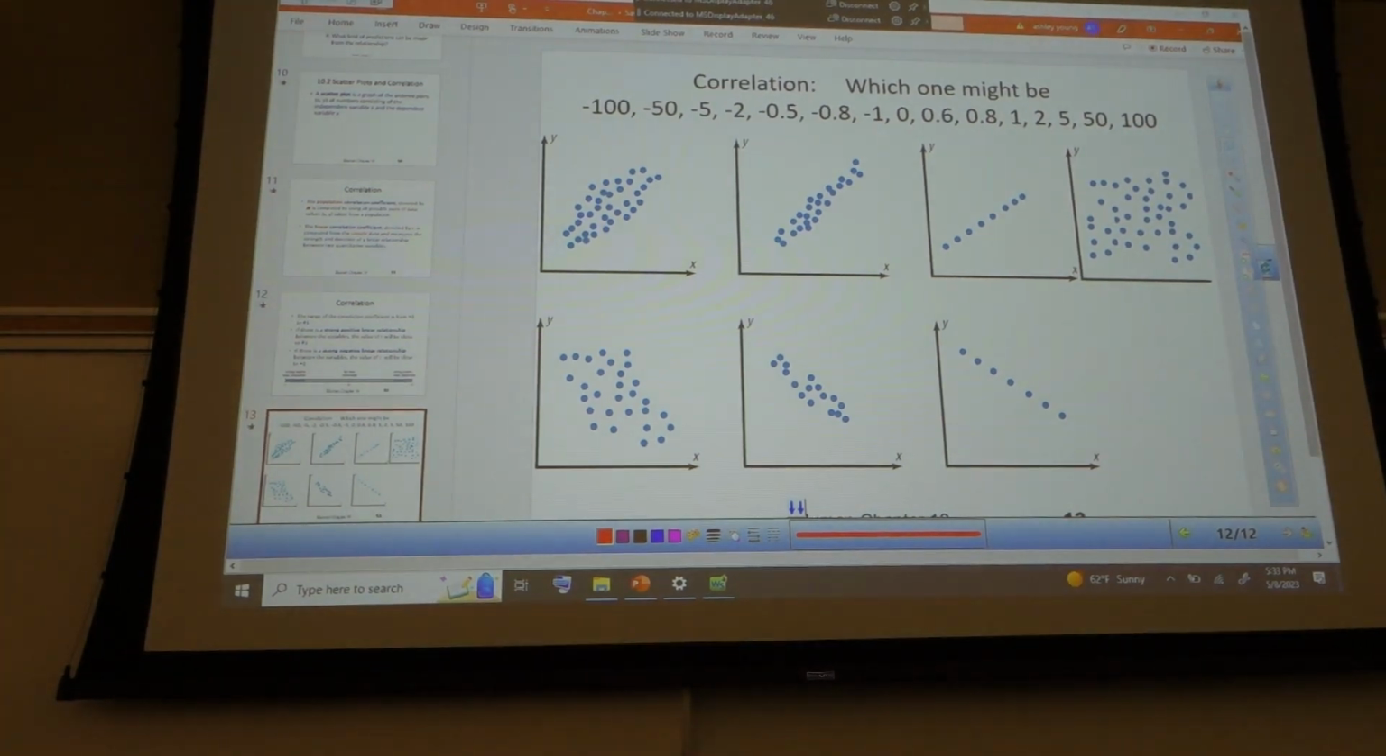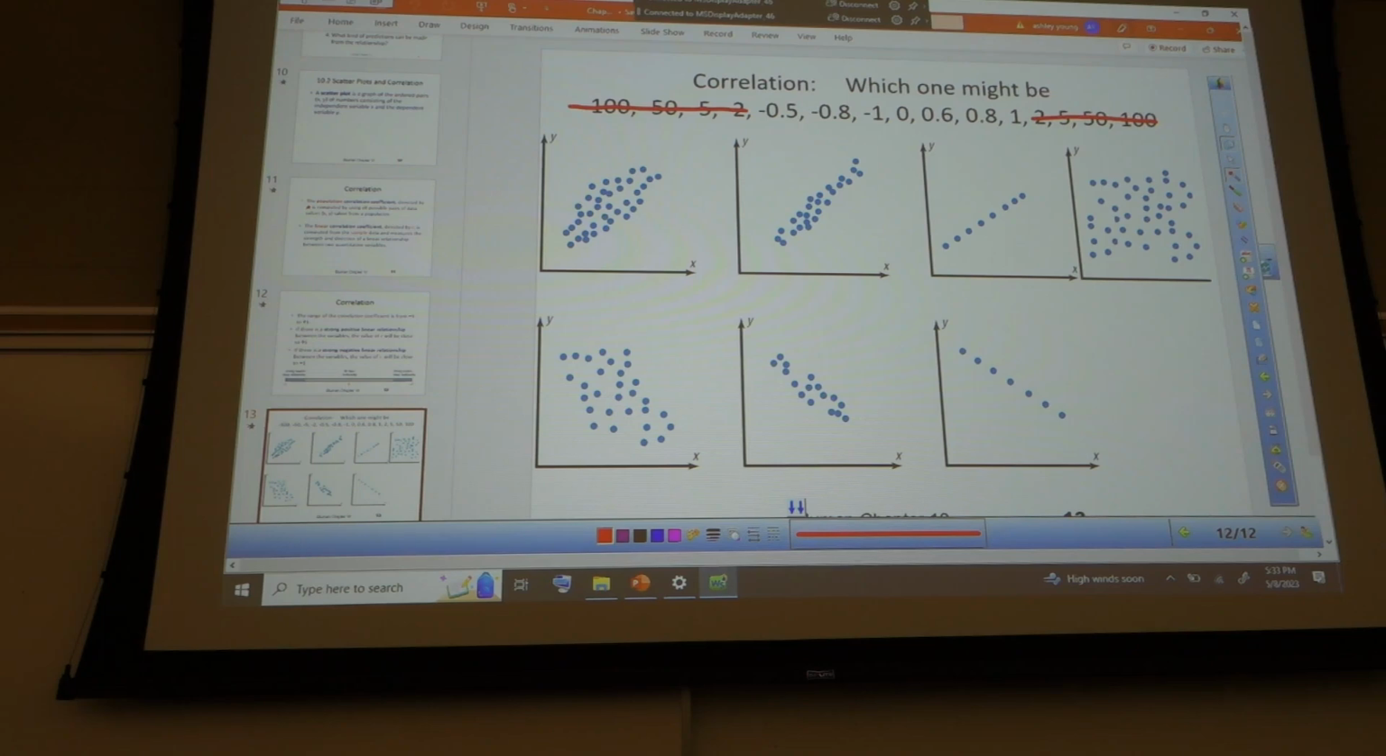Okay, so which one is 100? None. R goes from -1 to 1, so all of these do not exist. Everybody good with that part? A perfect line with a positive slope is 1. A perfect line with a negative slope is -1. This one over here is 0. And then these two are going to be something positive that's between 0 and 1. Right, so that's 0.6 and 0.8.